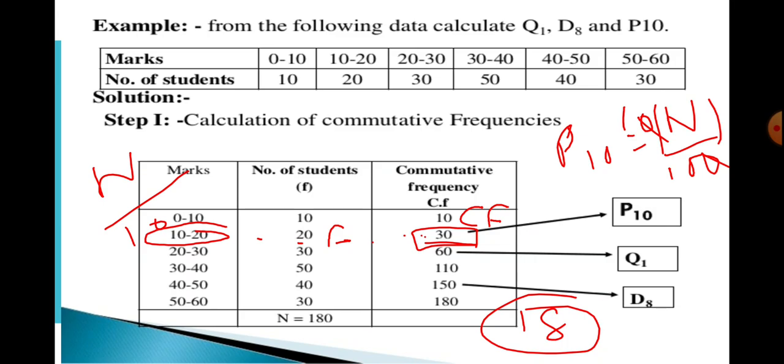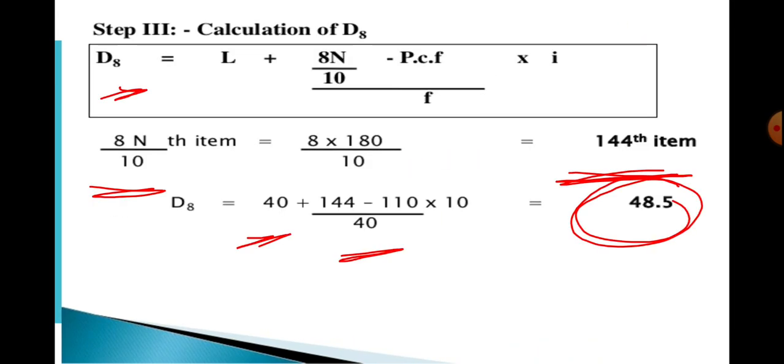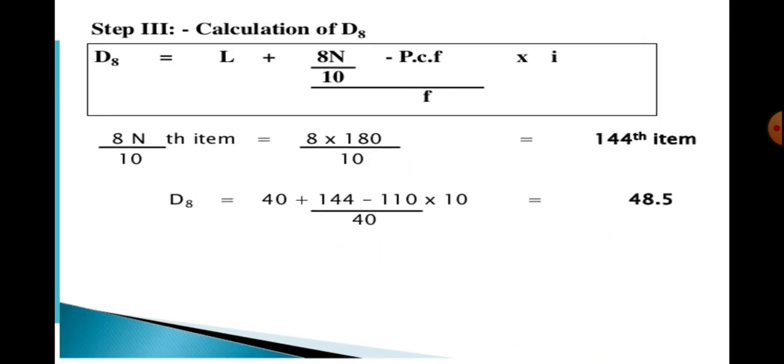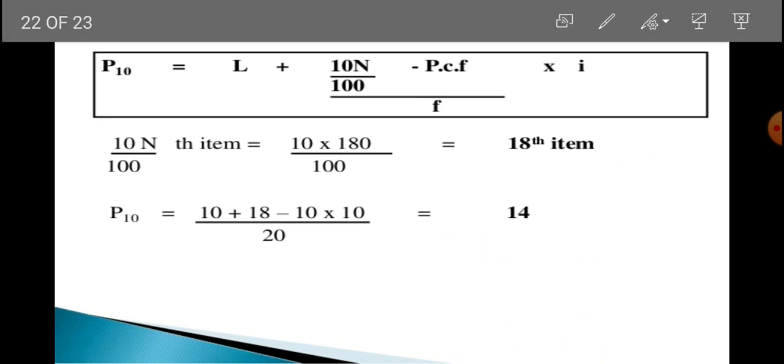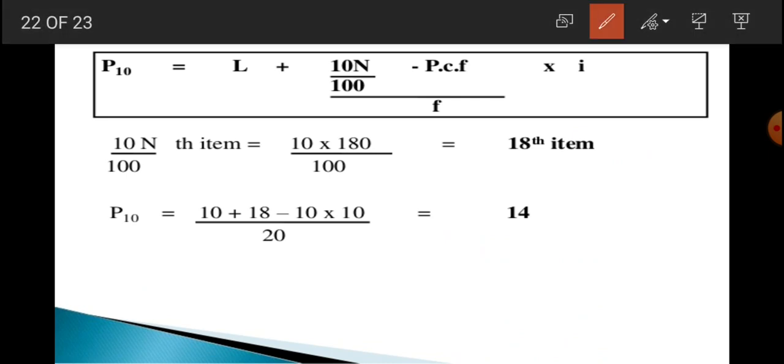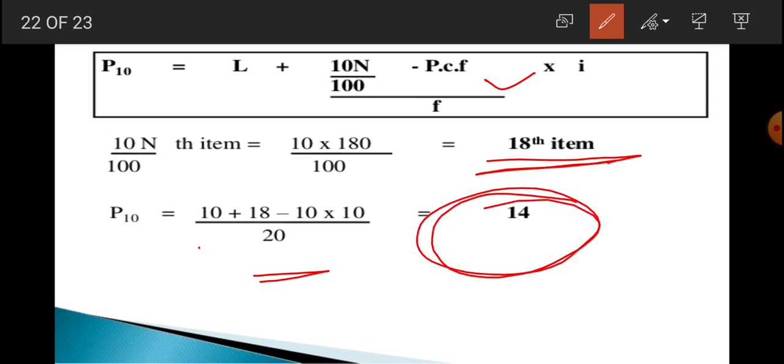So substituting all these values, P10 is L plus 10 by n by 100 minus PCF by F. This is the 18th item. Corresponding to the 18th item, we have 10 to 20 as our class. So 10 plus 18 minus, on substituting the values, we will have 14 as P10.